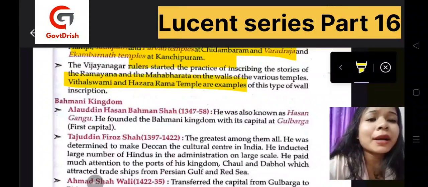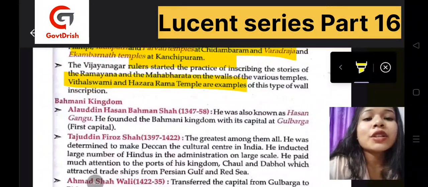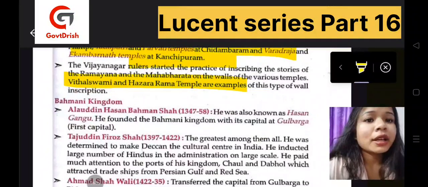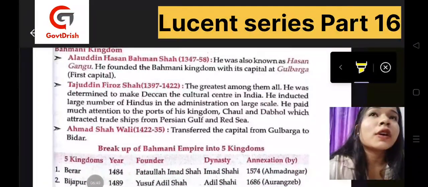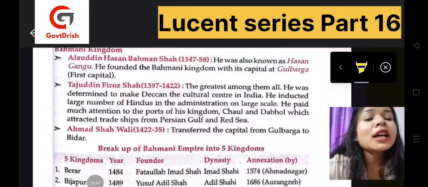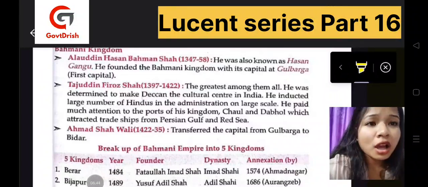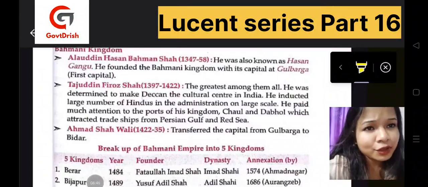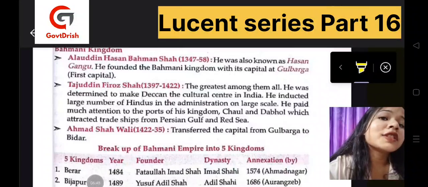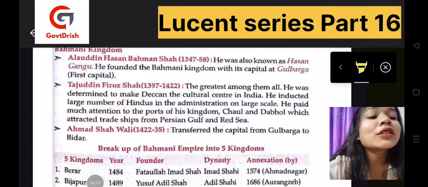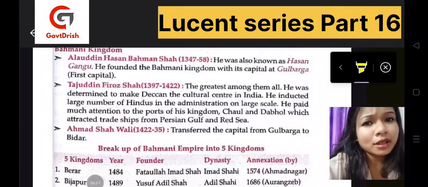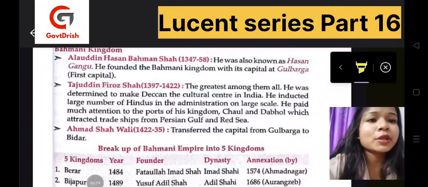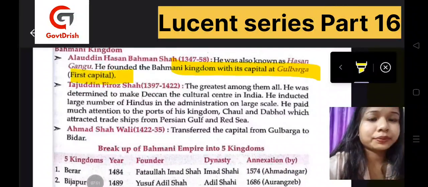and Hazara Rama temple. Now let's know about the Bahmani kingdom. Who was the first ruler with whom the foundation of the Bahmani kingdom started? It was Alauddin Hassan Bahman Shah, and his reign was 1347 to 1358. He was also known as Hassan Gangu, and he founded the Bahmani kingdom with its capital at Gulbarga. That was the first capital of the Bahmani kingdom.